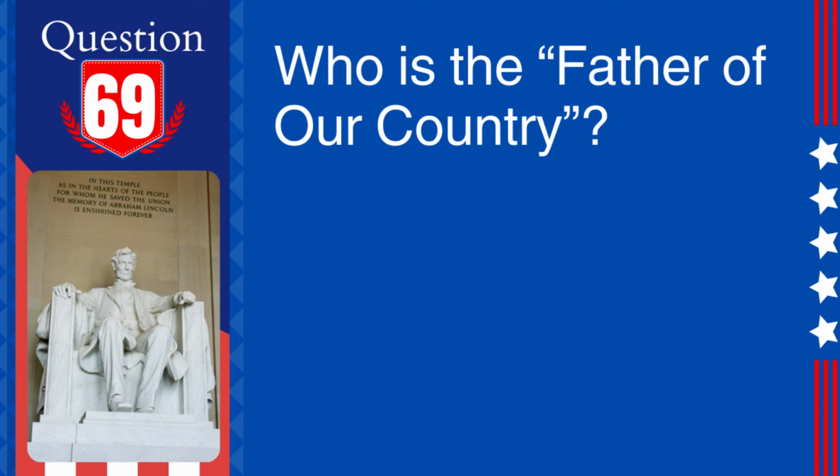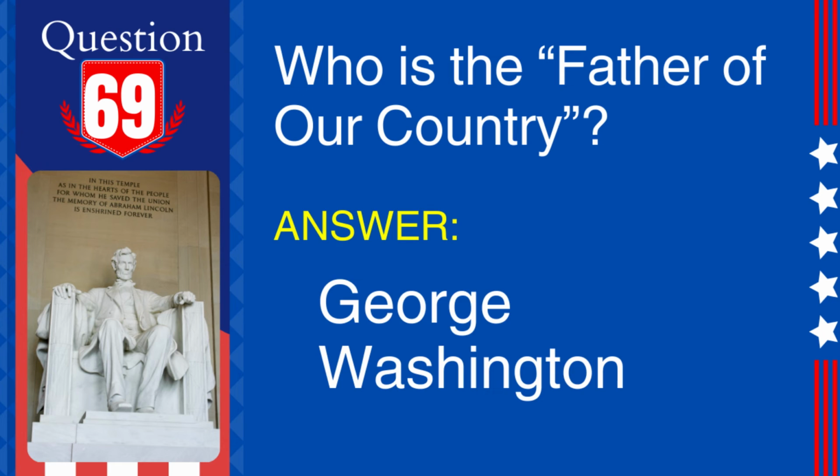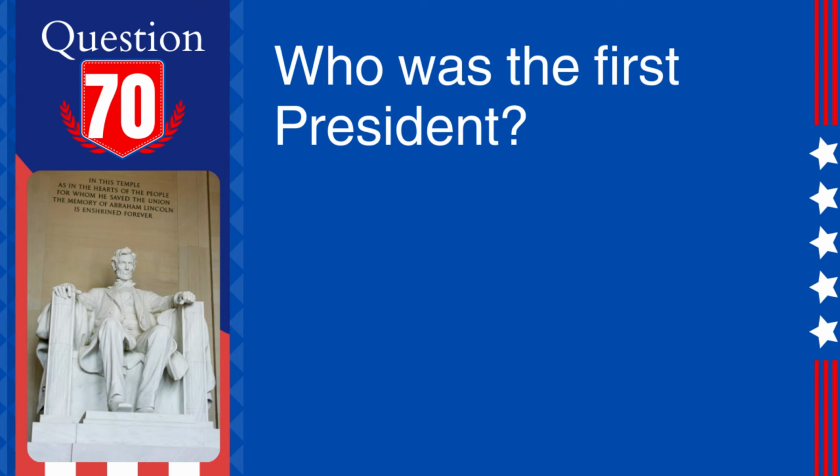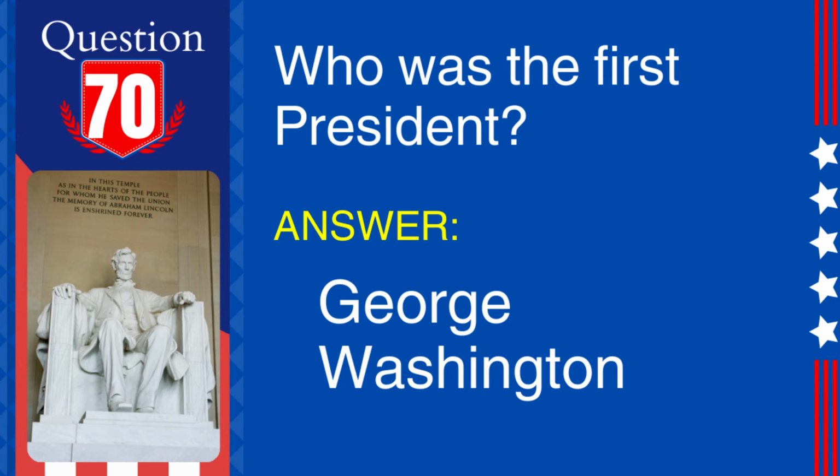69. Question: Who is the father of our country? Answer: George Washington. Explanation: George Washington is often referred to as the father of our country for his leadership during the American Revolution and as the first president of the United States. 70. Question: Who was the first president? Answer: George Washington. Explanation: George Washington served as the first president of the United States from 1789 to 1797.